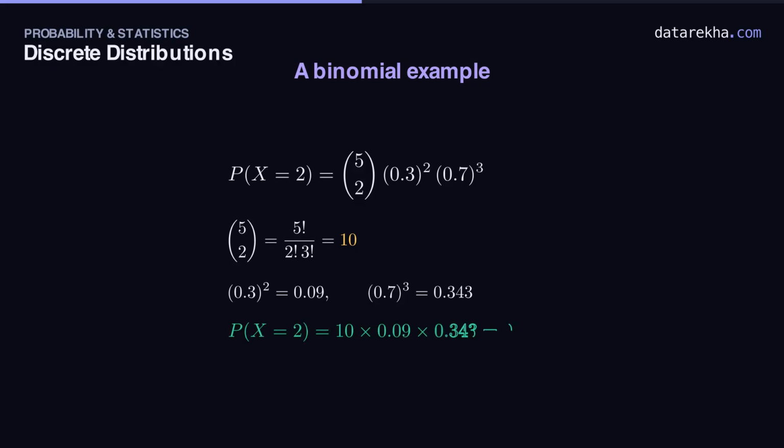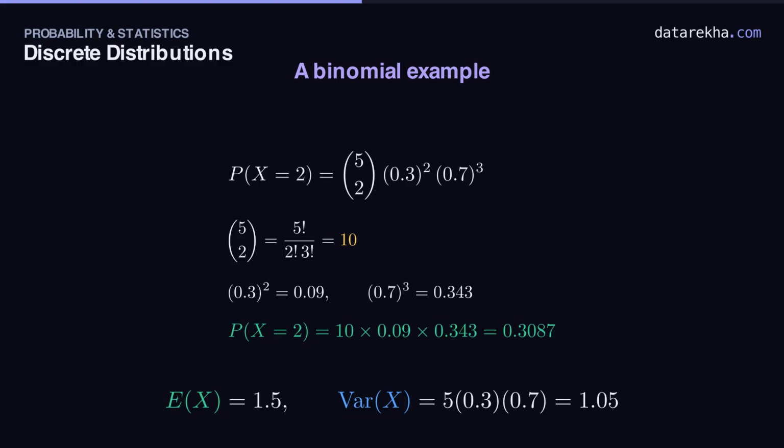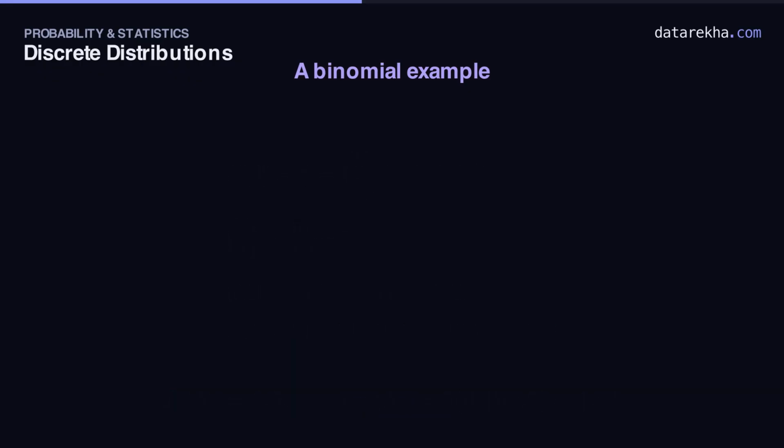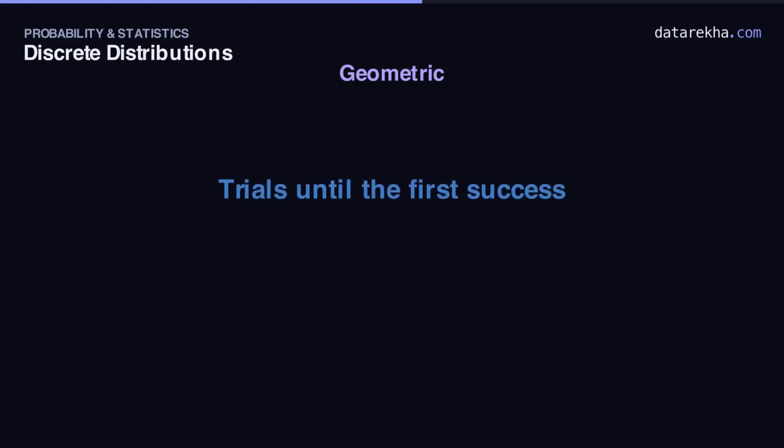Multiply the 3: 10 times 0.09 times 0.343, and you land on 0.3087, a little over 30%, and the summaries drop out. The mean is NP, 5 times 0.3, 1.5 expected defectives. The variance is NP times 1 minus P, 1.05. Now flip the question.